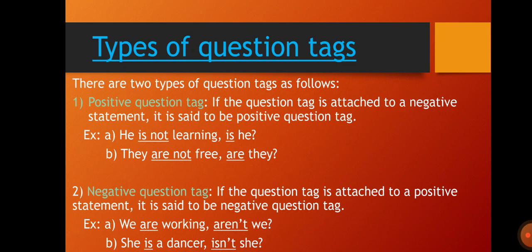"Is" is a positive verb, a modal auxiliary verb, and we have to use a negative question tag. The negative word of "is" is "is not," but when we are applying question tags, we have to use the contracted form of "is not," that is "isn't." So, she is a dancer, comma, isn't she.